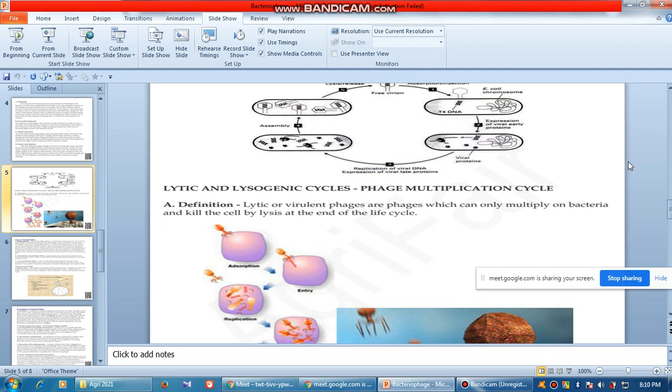But lysogeny is more specific and highly advanced. Okay, so evolution has taken place, not only in human beings, even in the viruses. Long back, lytic is much older than lysogeny. In lysogeny, what happens? The virus will be integrated in the DNA, and it will stay there for a large period of time.